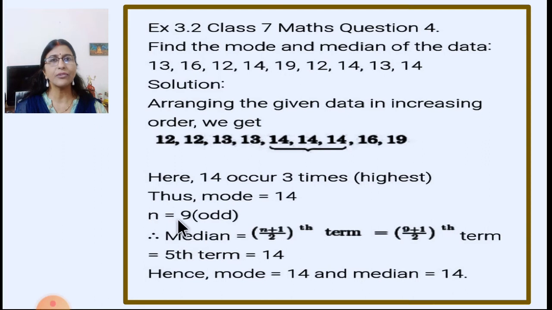Now n is equal to 9. You can see here 1, 2, 3, 4, 5, 6, 7, 8, 9. Total 9 observations are there. So it is odd. So median is equal to (n plus 1) upon 2 th term. n plus 1 is 9 plus 1 is 10, 10 upon 2 is 5. 5th term, let us see 1, 2, 3, 4, 5. The 5th term is 14. So median is 14. So here you can see mode is also equal to 14 and median is also equal to 14.